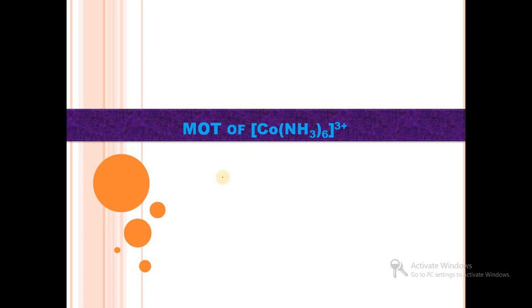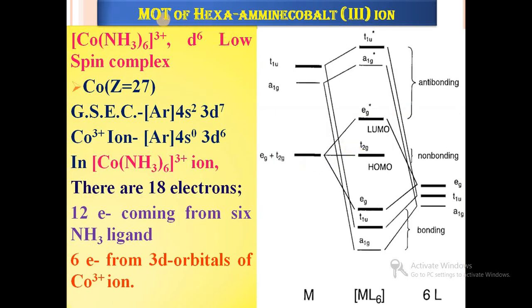Then the next complex: molecular orbital theory of the hexaamine cobalt(III) ion, [Co(NH3)6]3+. This is also a d6 case and is called a low spin complex, because ammonia is a strong field ligand.